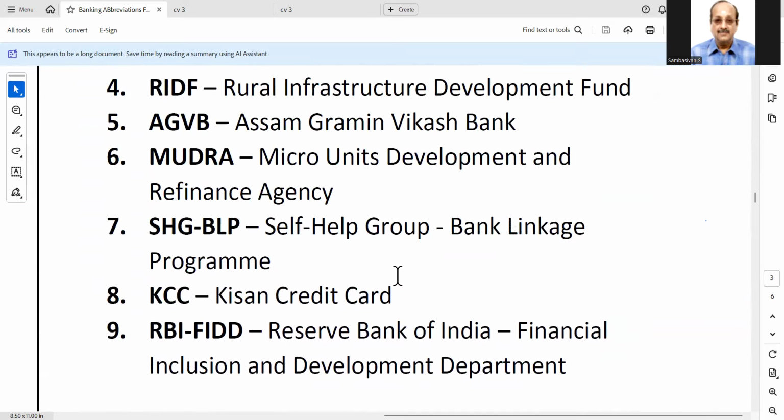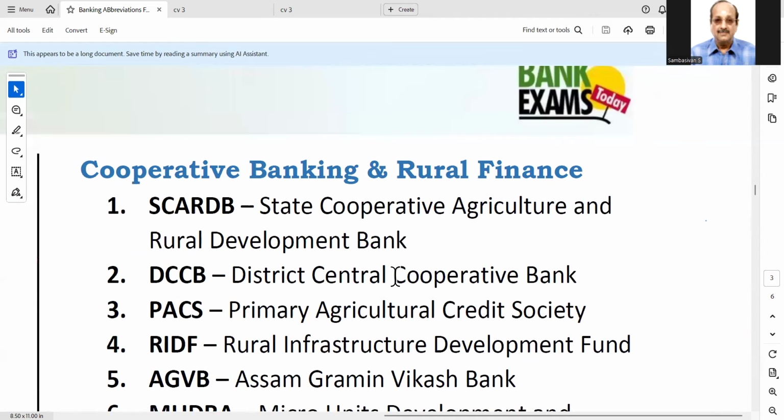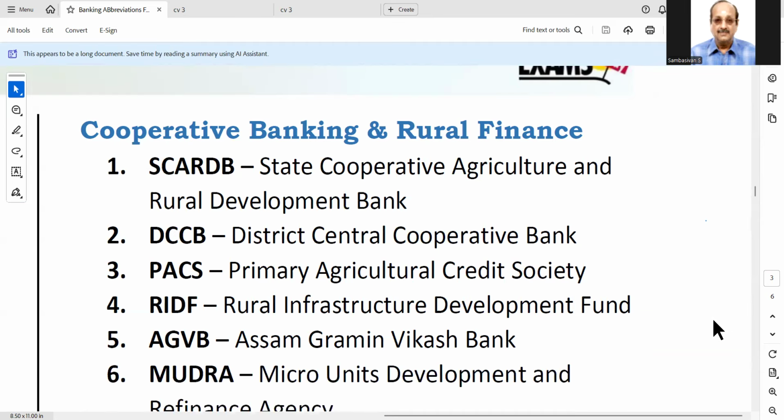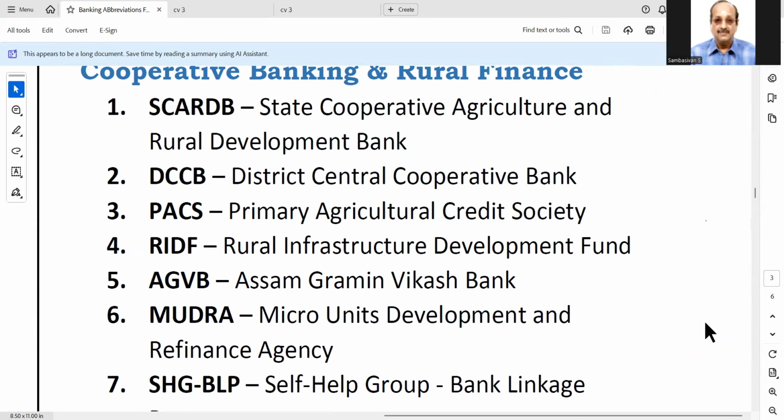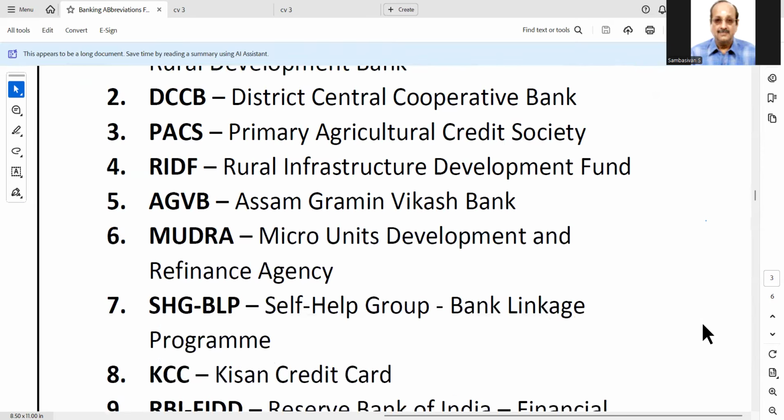Now continue, madam. Fast, fast. Cooperative banking and rural finance. CSCARDB, State Cooperative Agriculture and Rural Development Bank, DCCB, District Central Cooperative Bank, PACS, Primary Agriculture Credit Society, RIDF, Rural Infrastructure Development Fund, AGVB, Assam Gramin Vikas Bank, Mudra, Micro Units Development and Refinance Agency.